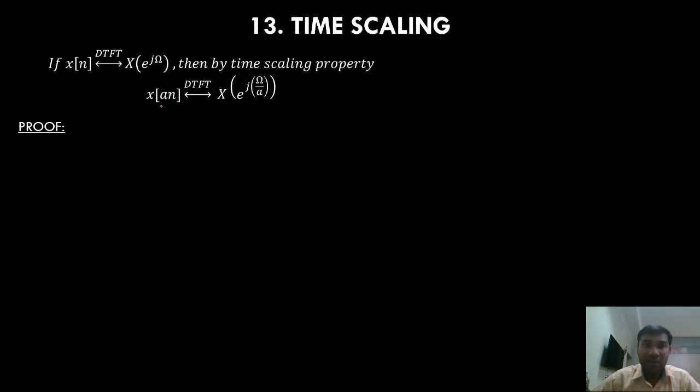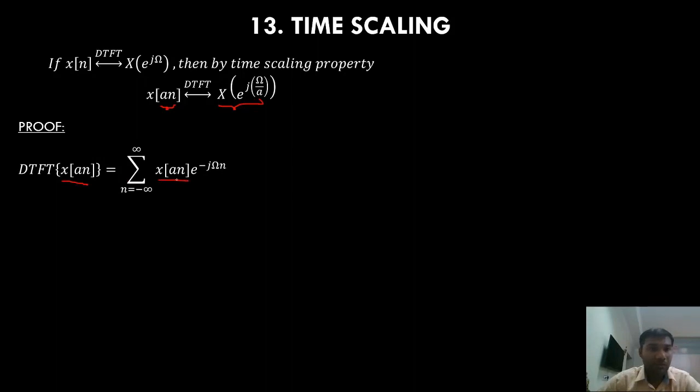I'm scaling the time domain here. So how will my frequency domain change? So let me find the DTFT of x of an. So in place of x of n, I have x of an. Now I will make a substitution. An equals p, right? So p by a equals n. So in place of n, I will substitute p by a.